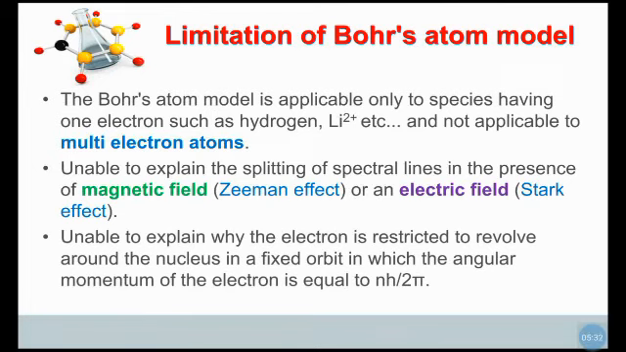That splitting in a magnetic field is called the Zeeman effect, and due to an electric field the spectral lines are also split. That effect is called the Stark effect, and both effects cannot be explained by Bohr. Bohr is also unable to explain another important concept: why the electron is restricted to revolve around the nucleus in a fixed orbit in which the angular momentum of the electron equals nh divided by 2 pi.